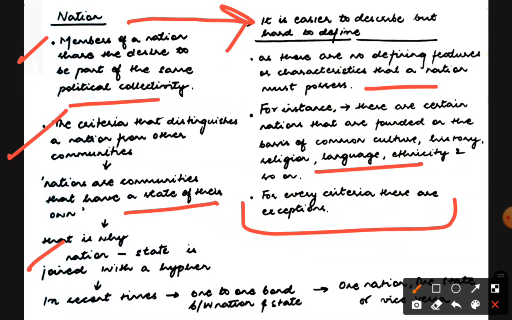So in recent times there is this one to one bond between a nation and a state. See, don't use short forms, okay. Here it is between. So one nation one state, or vice versa. Nowadays this is a new concept. Firstly, one to one bond, like one nation and one state. So one nation should try and form one state.